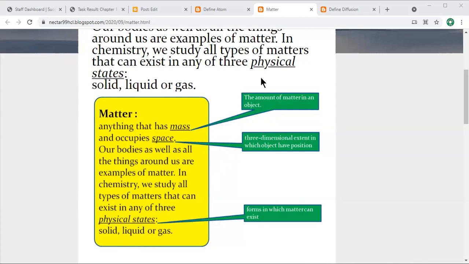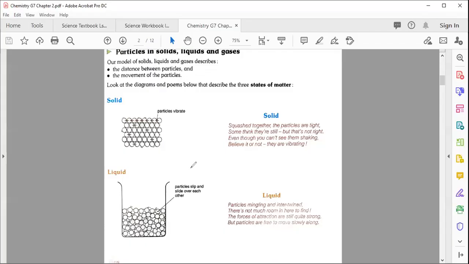Now, after understanding these things about matter and atom, I'm going to take you back to your textbook, page number 19. Here are the particles in solids, liquids, and gases. Let's see and discuss them in detail. Our model of solids, liquids, and gases describes the distance between particles and the movement of particles.